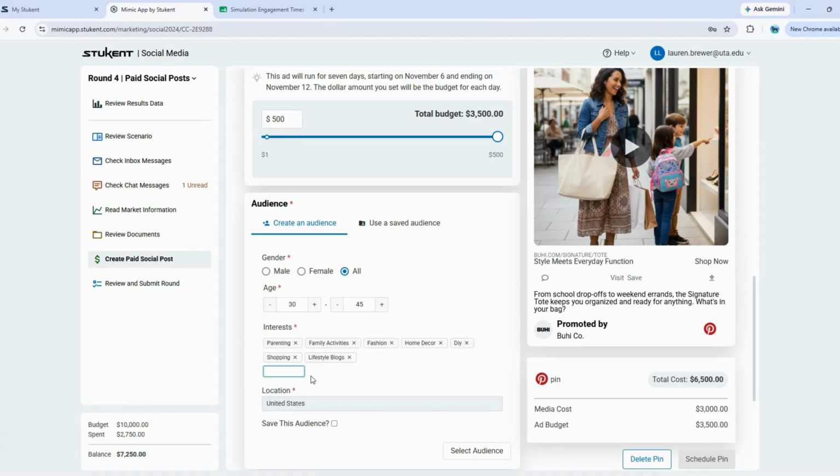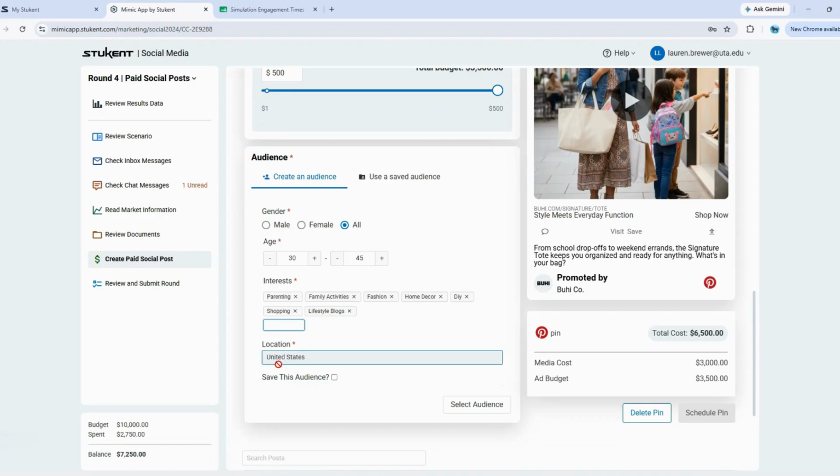All right, you can add more interests if you desire. I recommend probably a minimum of 7, maybe a maximum of 12 to 15. We'll find out after we run this round if our interests align or if we're encouraged to create more interests in future rounds. So again, our location here is the United States.